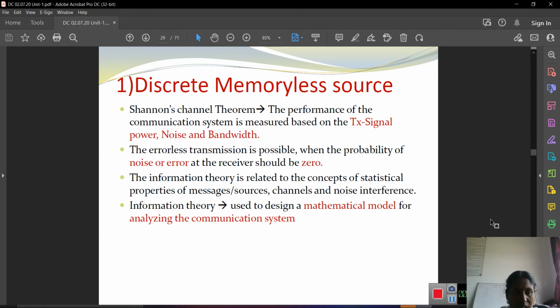So first of all, information theory means information is the basics of the message source. So it may be voice signals, or image signals, or video signals, how it is moved to the channel. Then it finally goes to the receiver section. So in between we have to get the clear information. So that's why we go for the information theory.